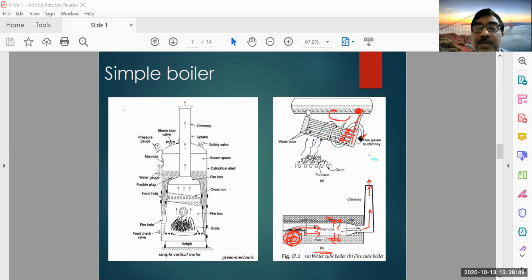So what is the difference between water tube and fire tube? In the water tube boiler, the water will be flowing through the tubes, and flue gases will be flowing around the water tubes. In the fire tube boiler, the flue gases are going through the tubes, and these tubes are surrounded by water.